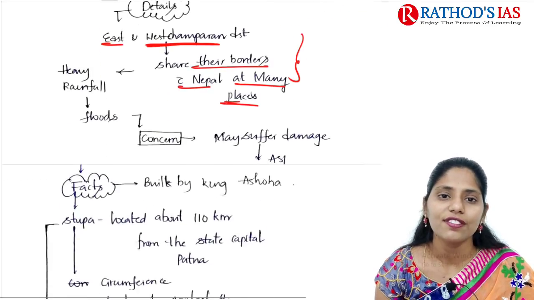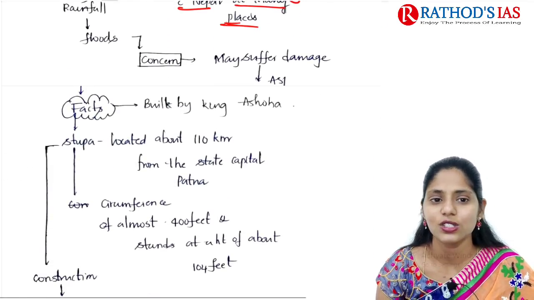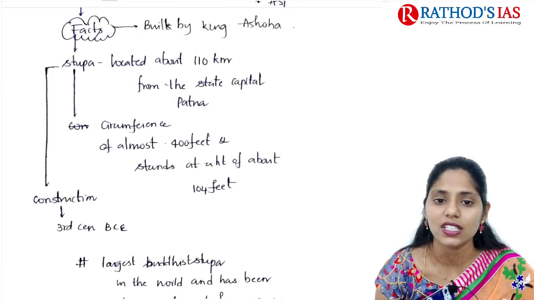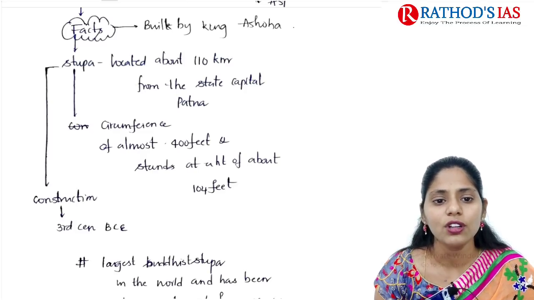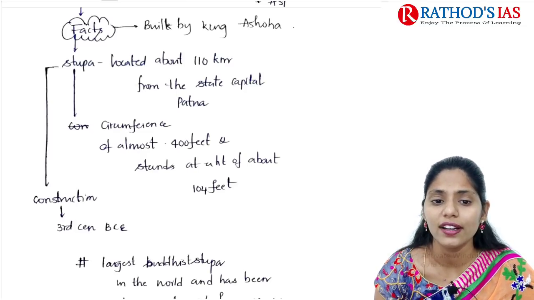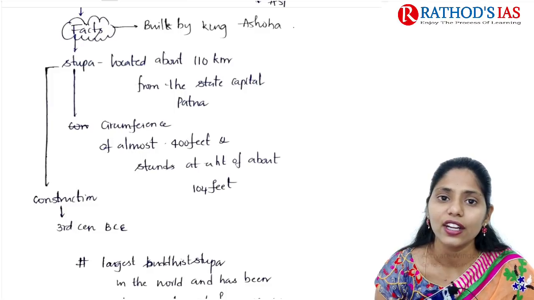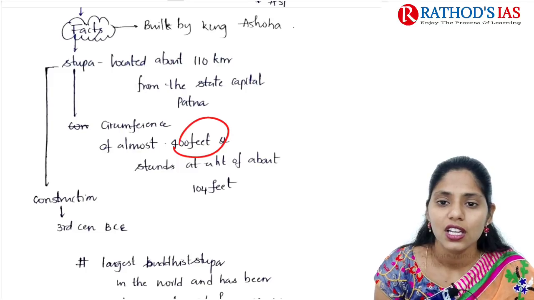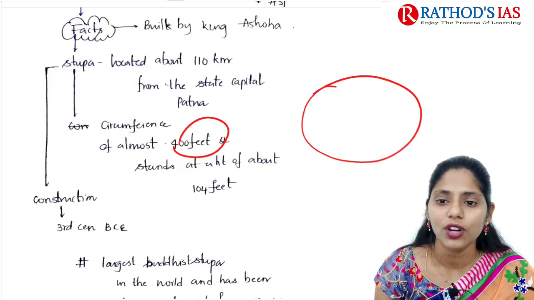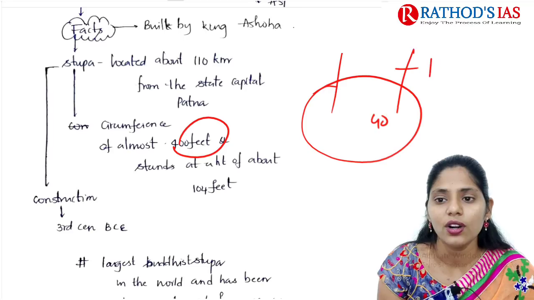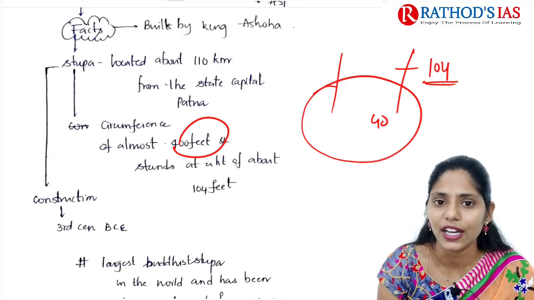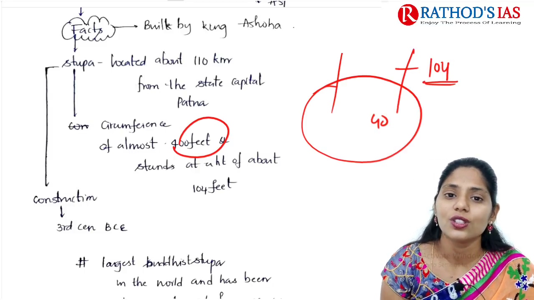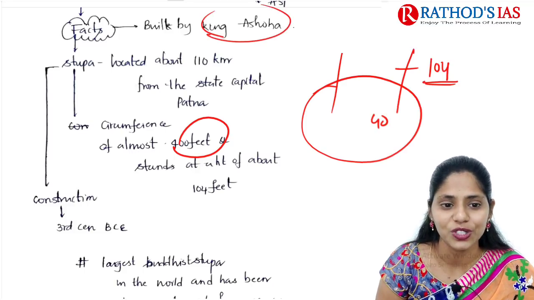Some important facts regarding this stupa: it is located about 110 kilometers from the state capital, Patna. Its circumference is almost 400 feet and it stands at a height of 104 feet. This is an important thing that you need to remember. And this stupa was built by King Ashoka. This is one important prelims fact that you need to remember.